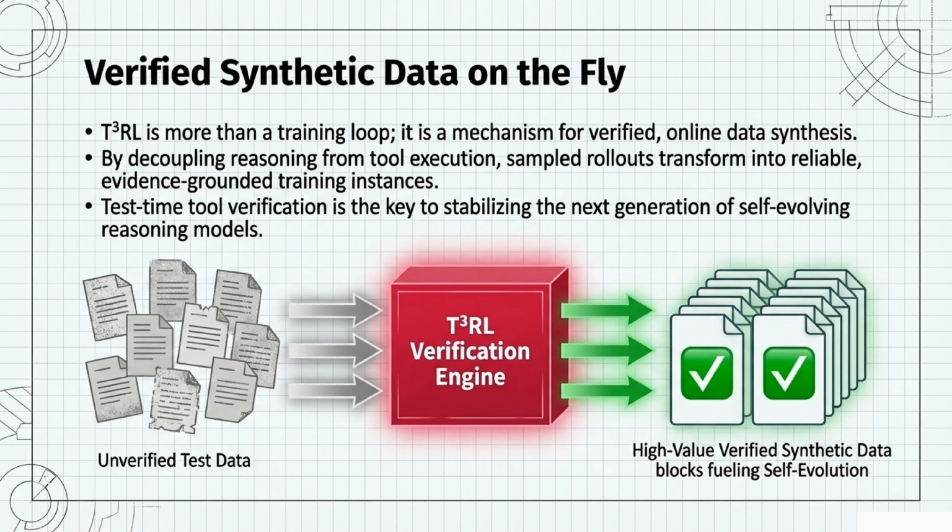To conclude, T-3RL is much more than just a training loop. It is a mechanism for generating verified synthetic data on the fly. By decoupling reasoning from tool execution, we transform standard sampled rollouts into highly reliable, evidence-grounded training instances. Ultimately, test-time tool verification is the key to stabilizing the next generation of self-evolving reasoning models.